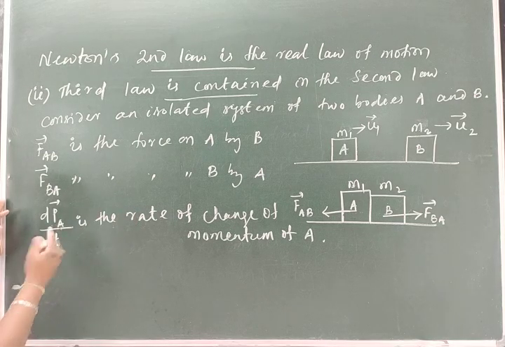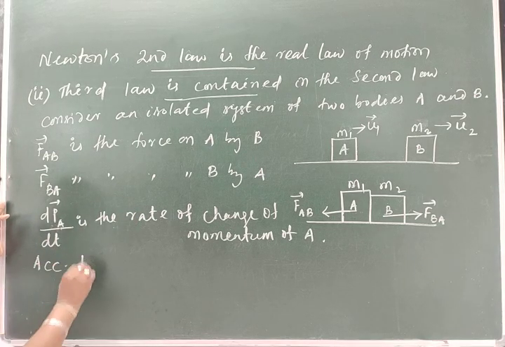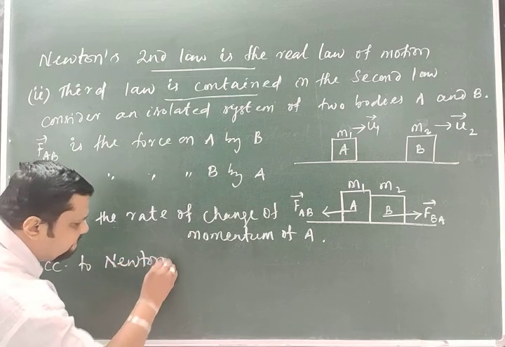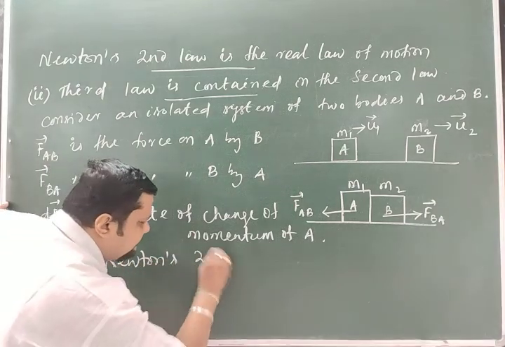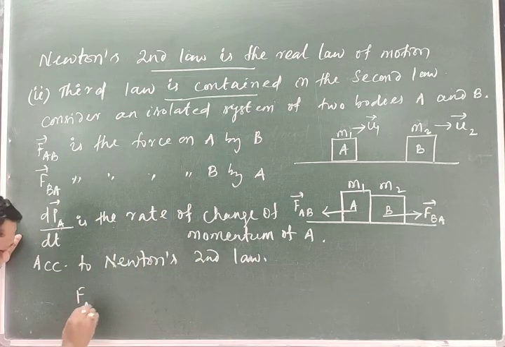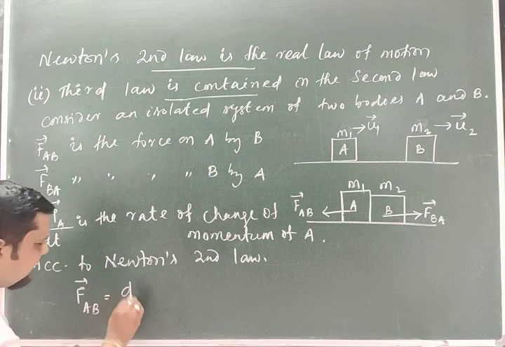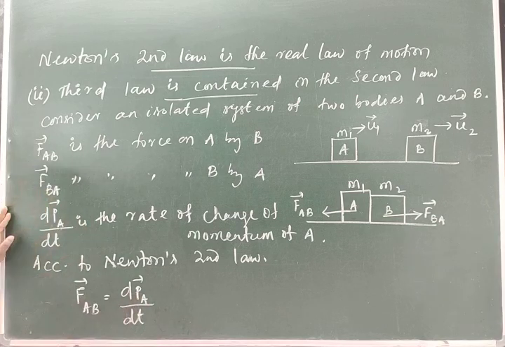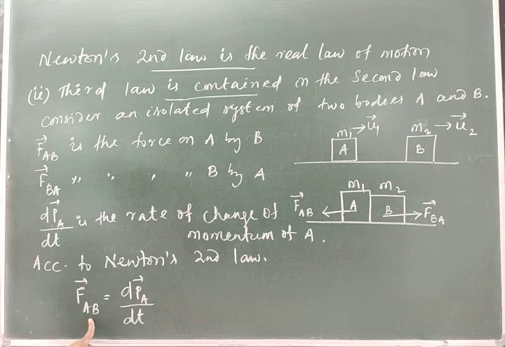So according to Newton's second law, can I write FAB is equal to dPA by dt? I am considering individually the force on A by B.